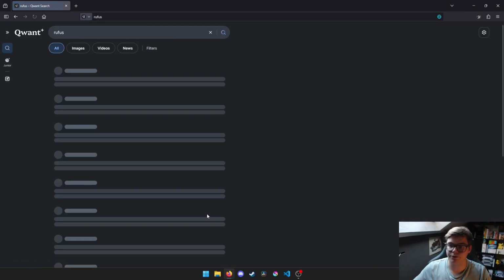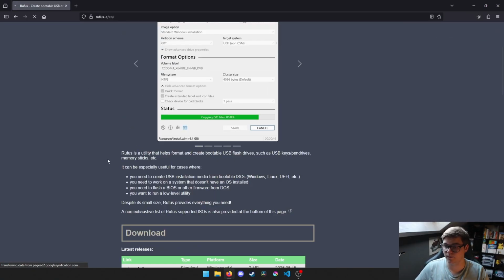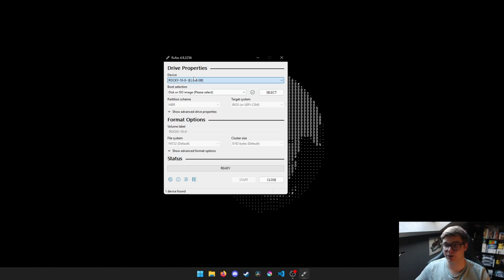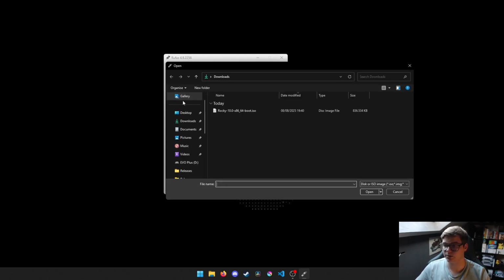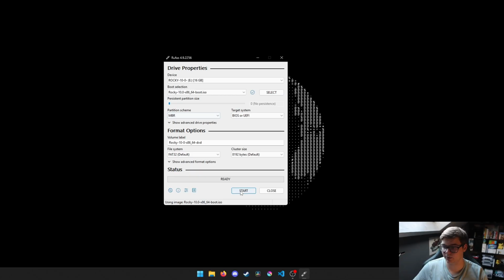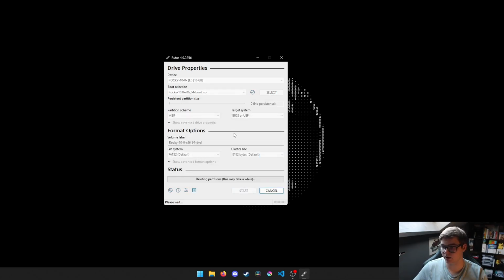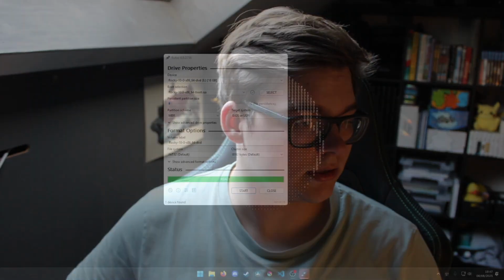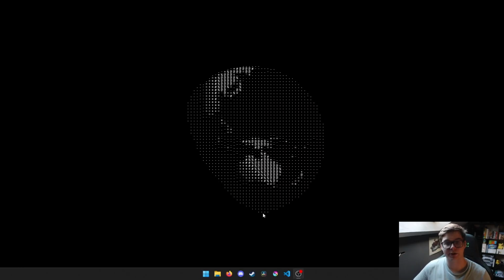but you never know. So to flash this ISO image, we're going to need to download a different program on Windows, which is Rufus, and with that we can flash our USB drive with the ISO image. Just search for Rufus, and it should be Rufus IE. You can just scroll down and download the standard one, and here it is. But yeah, your drive name should be here. And then for this ISO image, we're just going to select Rocky Linux, and then we can hit start. You can hit OK, OK. Just hit OK a bunch of times. Everything that's default is fine. And then we just wait for this to flash. All right, it is done. Close now. And the USB drive should be good to go.